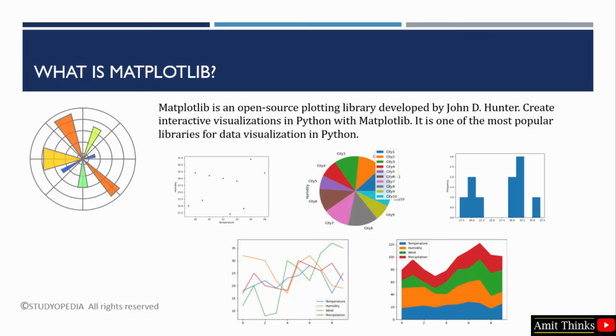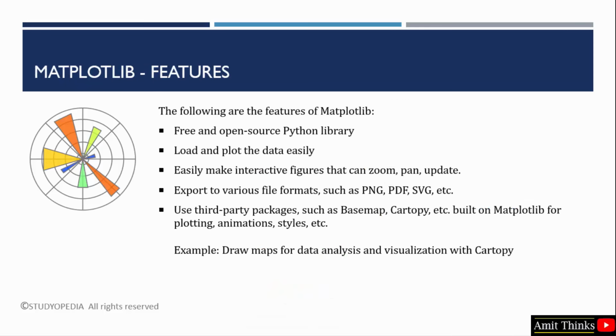So if in Python you need to create a pie chart, an area plot, scatter plot, histogram, line graph, and other charts, then use the Matplotlib library. It has some features. I told you before, it is a free and open source Python library. It has some built-in functions that allow you to easily load and plot the data. You can also load your pandas data frame in it and plot.